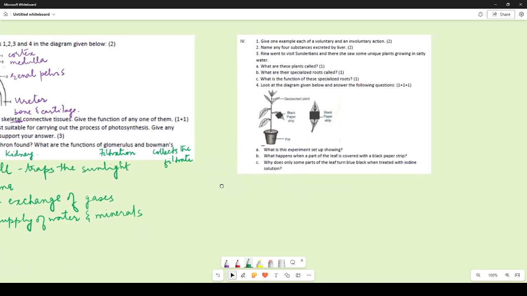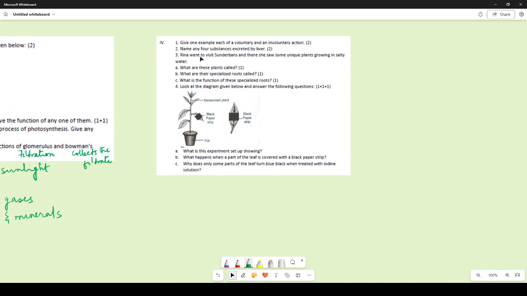Now let us come to the last bit. Just give an example each of a voluntary and involuntary action. Most of you got it correct. Voluntary action, you said I want to pick up a favorite food. Involuntary action, the heart beating fast after some exercise or anything.